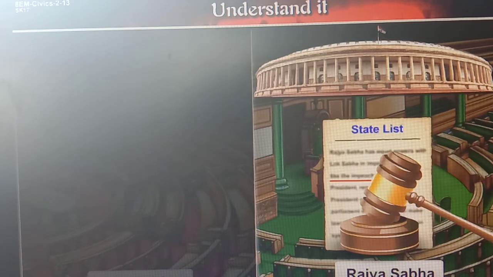So if Rajya Sabha feels that as a matter of national interest, the Parliament should make a law on a subject in the state list, whichever subject is included in the state list, Rajya Sabha has the right to initiate a law related to that subject. It can pass a resolution to that effect. So this is the special right given to Rajya Sabha. So we have learned that there are no such differences, but some special rights Lok Sabha has and some special rights Rajya Sabha has. Okay. Now let's turn to the next point.